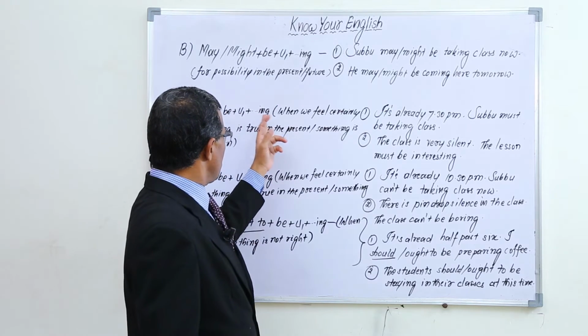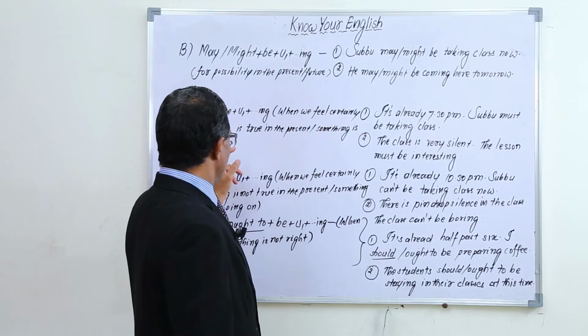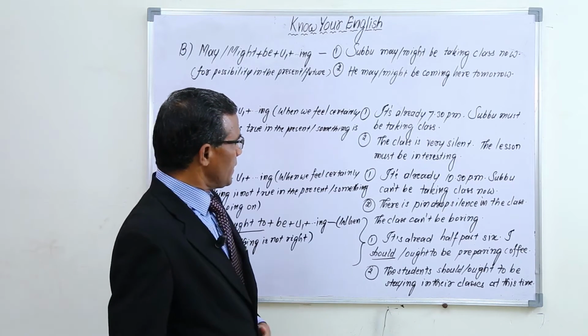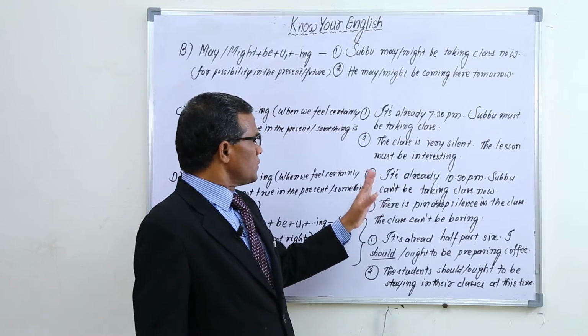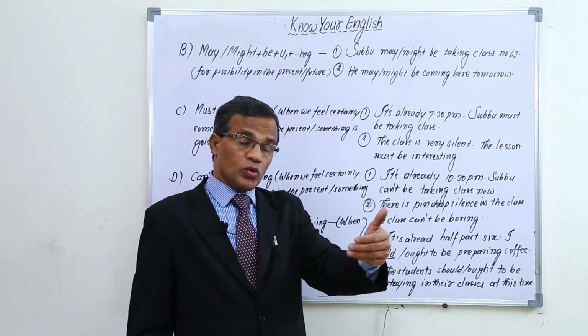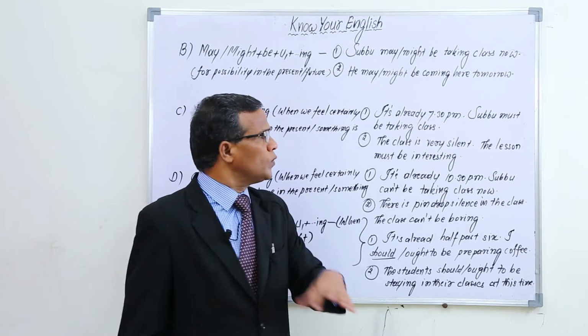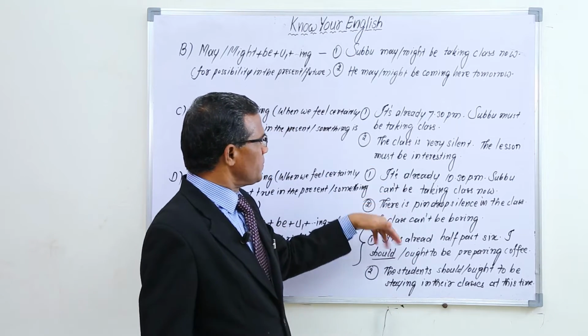Then must be plus v1 plus ing, when we feel certain that something is true in the present or something is going on. When we feel certain something is going on at present, or something is true, we use must be plus v1 plus ing.